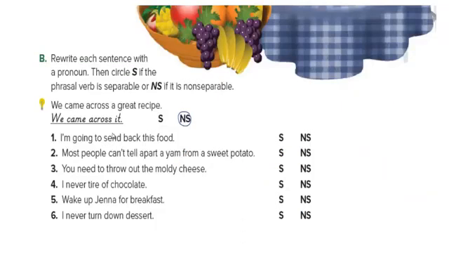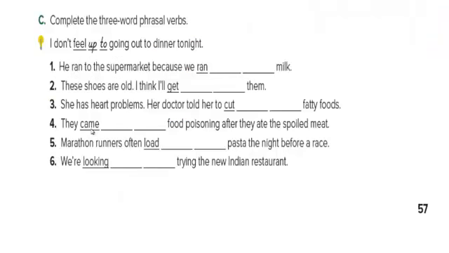Okay, another exercise. Complete the three-word phrasal verbs. I don't feel up to going out to dinner tonight. What do you think? He ran to the supermarket because we ran... We need the other two parts to complete the three-part phrasal verbs here. So we ran out of milk. We ran out of milk.